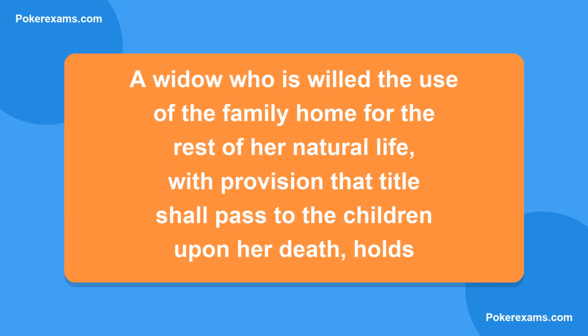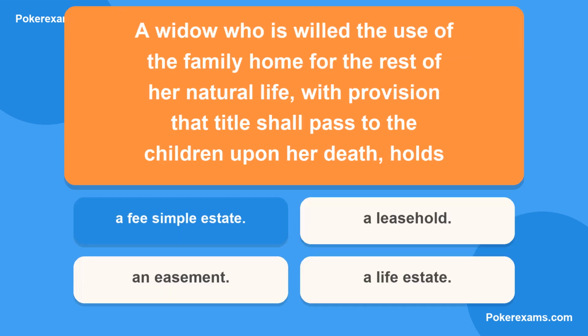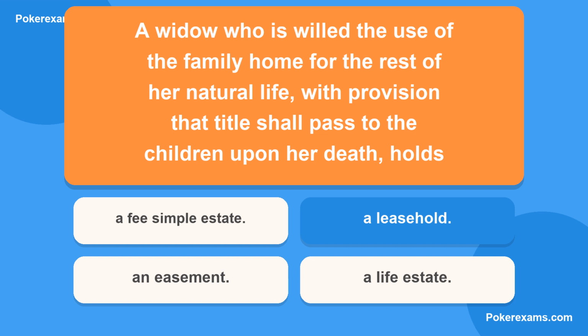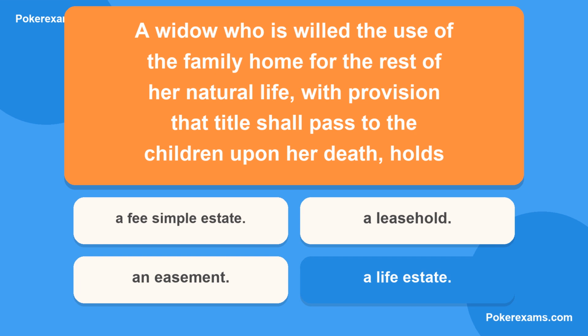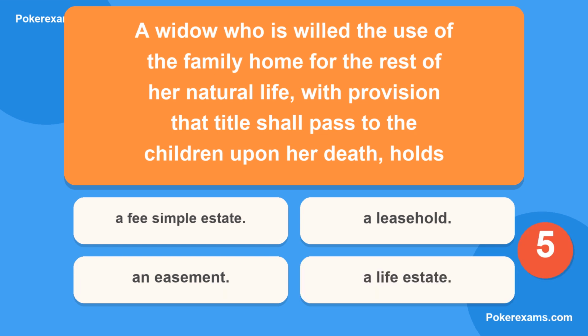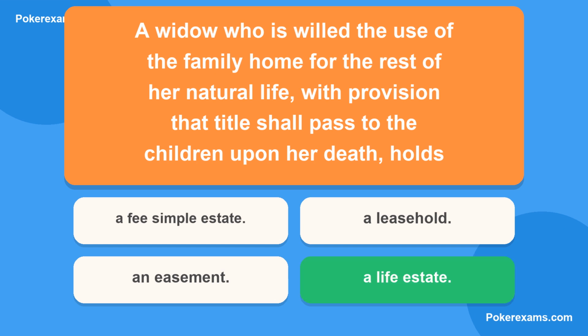Next question. A widow who has willed the use of the family home for the rest of her natural life, with provision that title shall pass to the children upon her death, holds. Is it A, a fee simple estate? Or B, a leasehold? Could it be C, an easement? Or lastly D, a life estate? The correct answer is D.